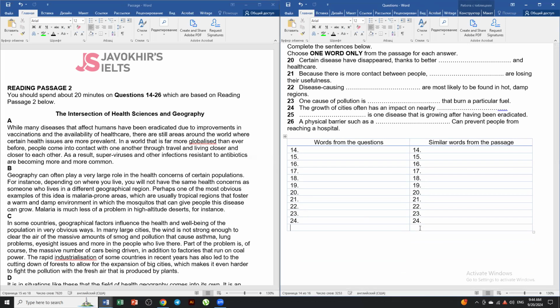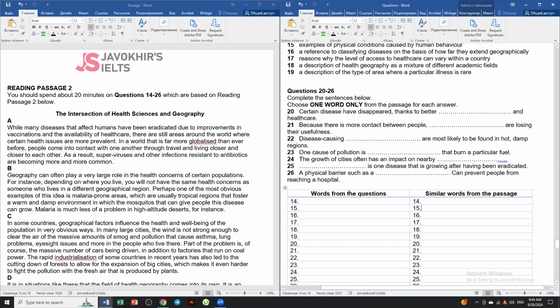In this video, we're going to be solving the questions related to matching features and then sentence completion. I have beforehand constructed a table, although I forgot to make 24 and then 24 as well. I'm going to make it into 12.5 so we can find as many possible paraphrases from the passage. So yeah, let's get going. I'm going to highlight this beforehand.